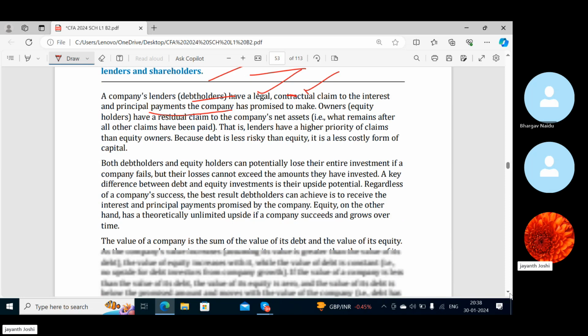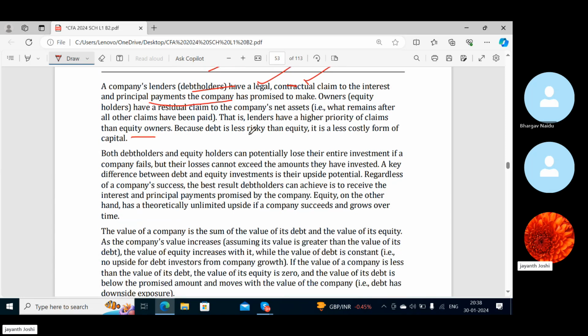Lenders have a higher priority of claims than equity owners because debt is less risky than equity. It is a less costly form of capital. So lenders have a high priority of claims. Why? Because from the company's perspective, equity holders have the maximum risk. Debt holders have less risk.